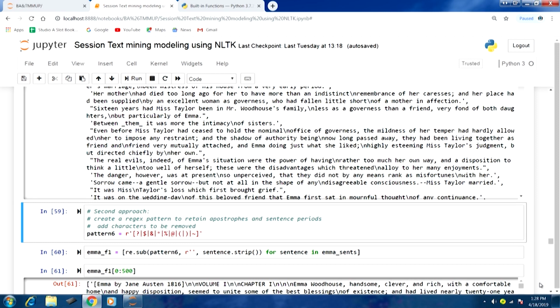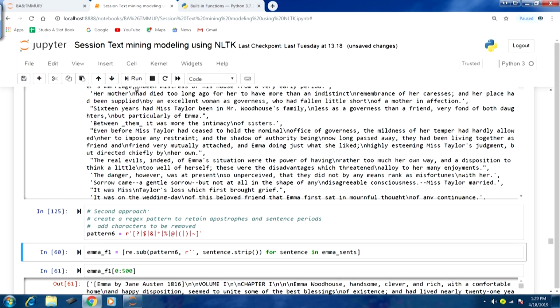You can see question mark, dollar, ampersand, asterisk, percentage, at, tilde, and the symbol for or. So, all these characters are there that we would now like to remove. So, let me define this pattern, and then see how we are going to perform this. A similar kind of list comprehension we are going to use here. You can see for sentence in Emma_sents that we already have. So, for each sentence in that particular text.